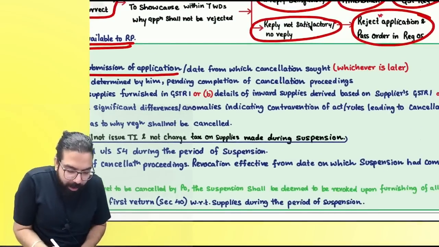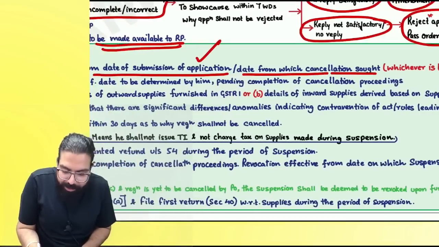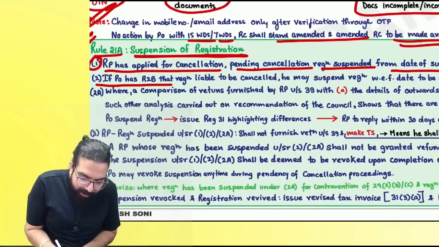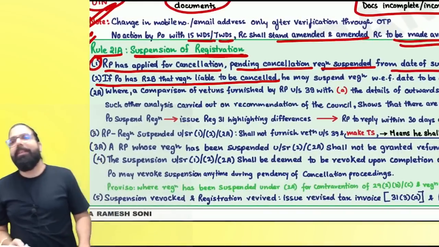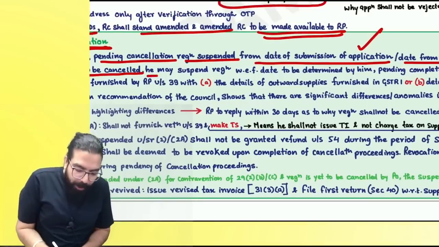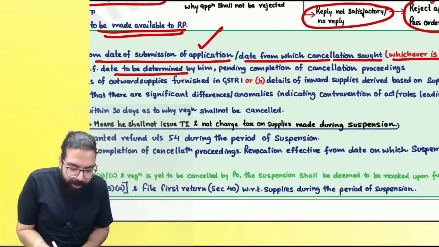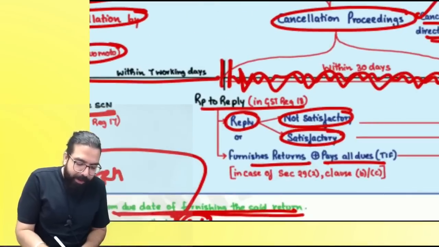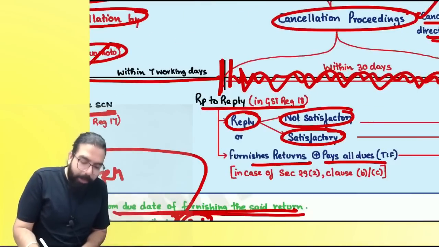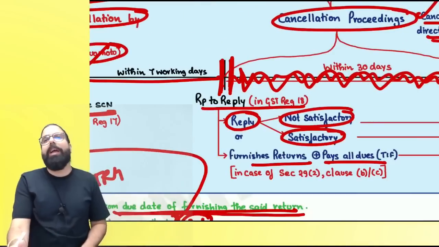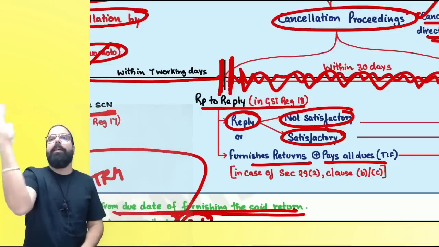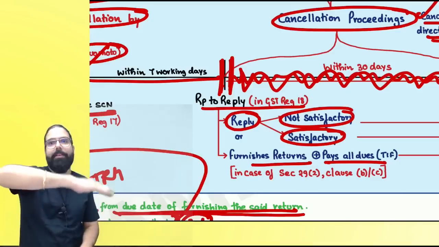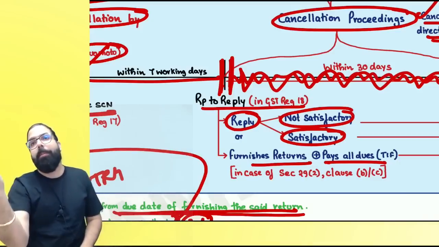The next one over here is, from the date of submission or from the date when cancellation is sought, whichever is later. Sir, if the proper officer has reason to believe that registration is liable to be cancelled, then what will happen? The proper officer will suspend with effect from a date to be determined by him, pending the completion of the cancellation proceeding. Listen, he will give me a show cause notice and I will reply. He will determine the date from when the registration will be suspended and cancellation proceedings will start. Who will decide? Proper officer.